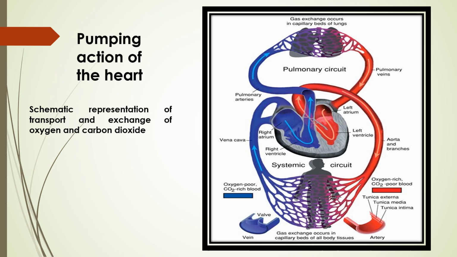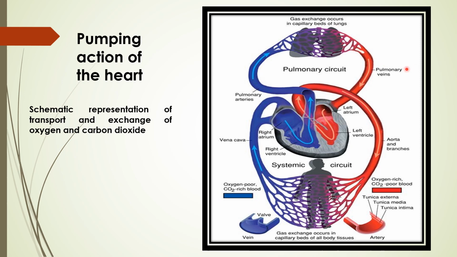So this is a schematic flow that I am trying to show with this diagram. You can see very clearly in this diagram. This is actually the pumping action of the human heart. Now you see, when the blood is coming from the lungs to the heart, whether it is coming to the left auricle or going from the right auricle, in both cases it is by arteries and veins.